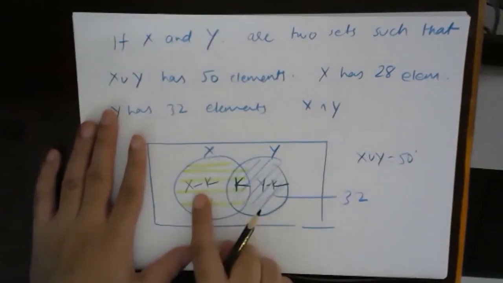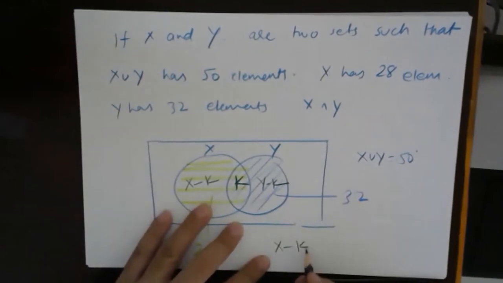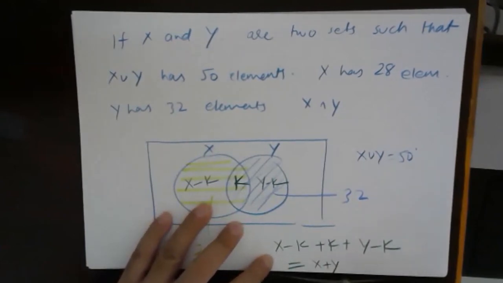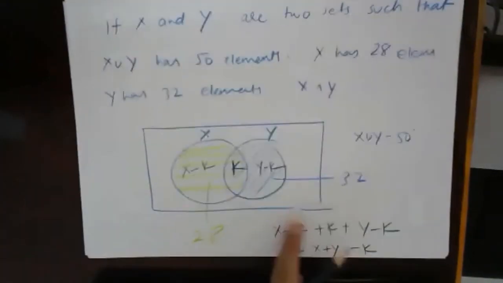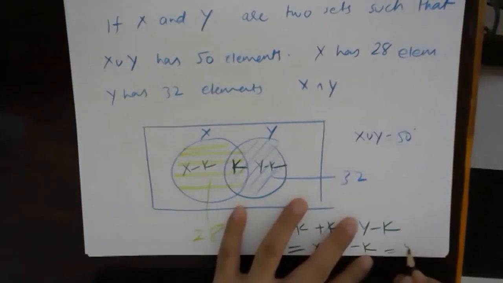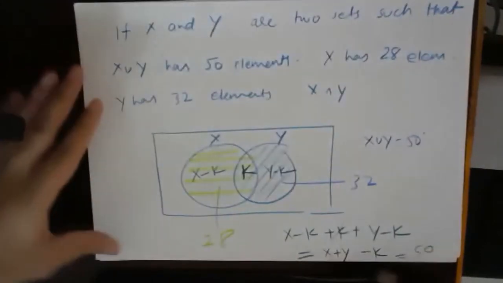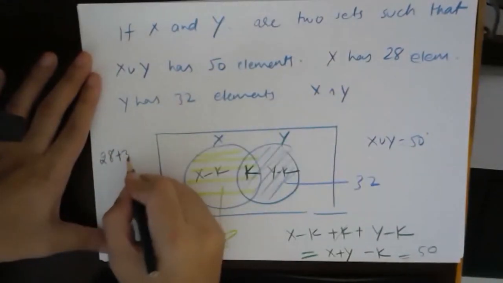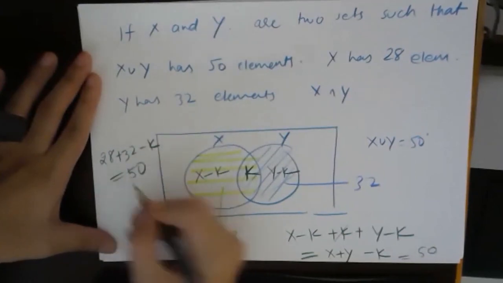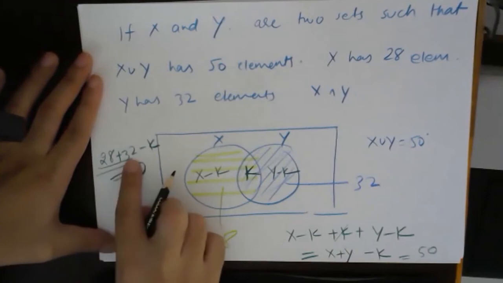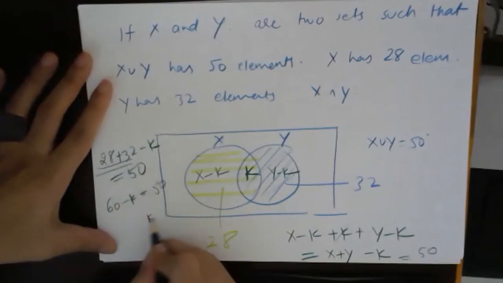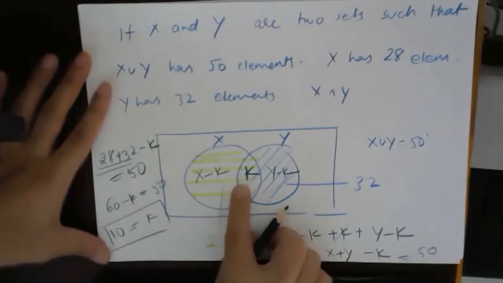If I take the union of all, this will be x minus k plus y minus k, so this will be x plus y minus k. The k and k get cancelled. This union is equal to 50. So x is 28, plus y is 32, minus k is equal to 50. 32 plus 28 is 60. 60 minus k is equal to 50, so k is equal to 10.